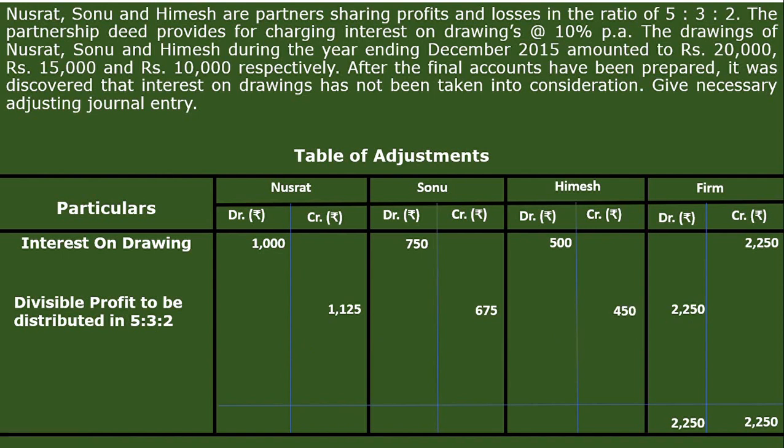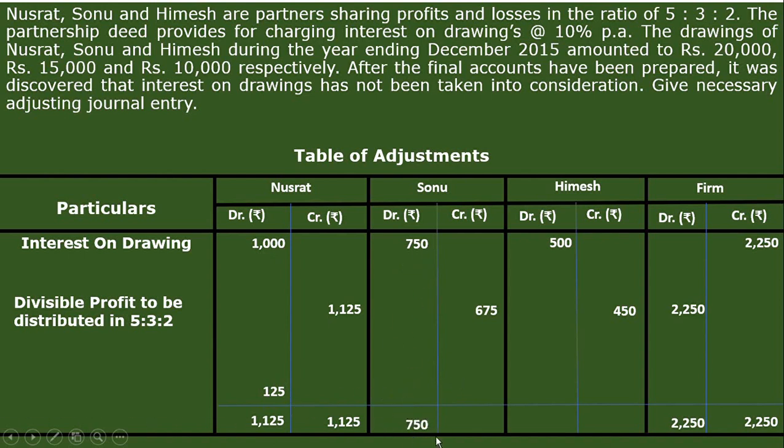Almost done. Now what we have to do is balance all these individual accounts here. So let us do it. As the credit side of Nusrat is greater, 1125, I have written it here. Next 1125 I have written. Find out the balance, how much will it come? 125. 1125 minus 1000 is equal to 125. Next, for Sonu, which side is greater? Debit side is greater.